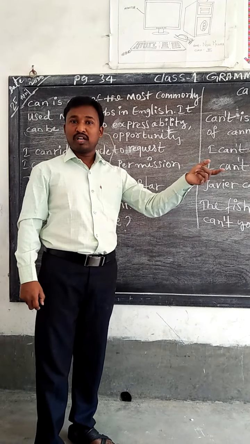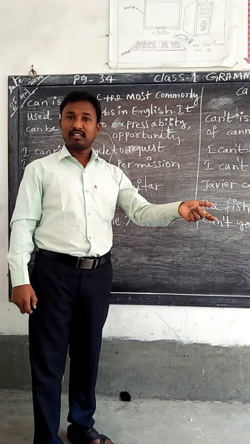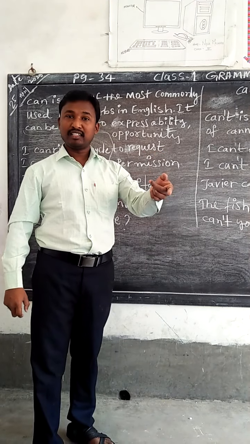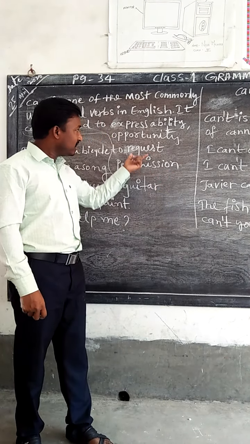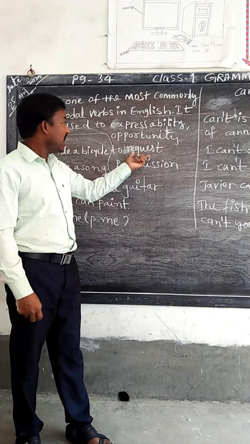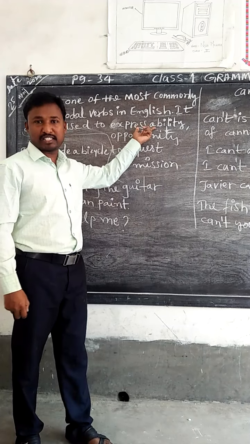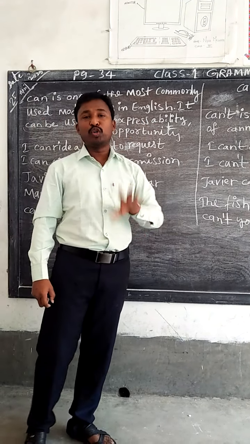Can I go? Can I talk with my friends? Can you please help me? So these are can: asking for permission, making a request, opportunities, and expressing what is possible to do.